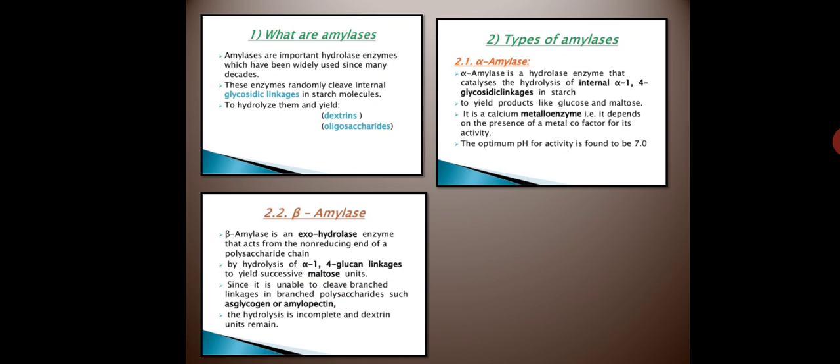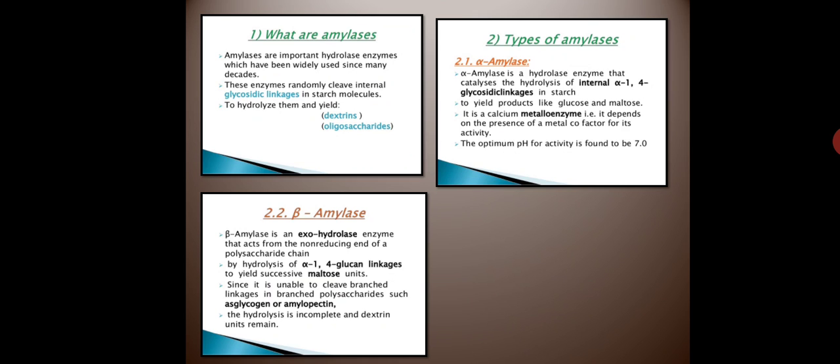Now this alpha amylase and beta amylase are used for making syrups. These amylases are present in the saliva as well as the pancreas. They are somewhat sweet, so they are used to make artificial sweeteners.